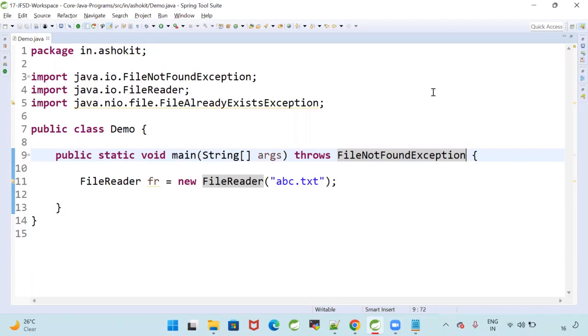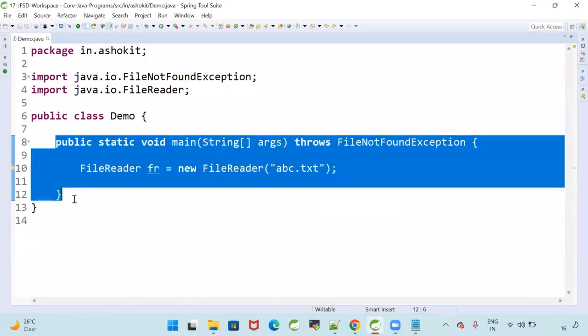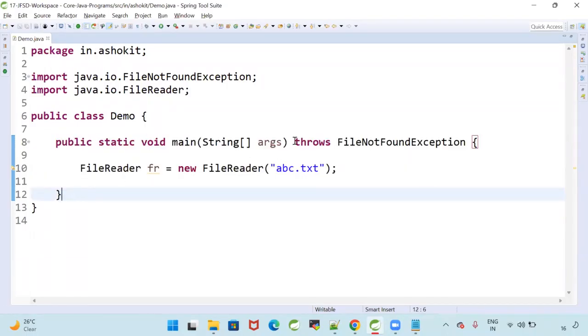Now compile my program. For that I am using throws FileNotFoundException. The compiler is telling me there is a FileNotFoundException. Am I handling that exception? I am ignoring that exception. That means I am handing over that exception to the caller method. Who is going to call this method? JVM. I am writing throws.